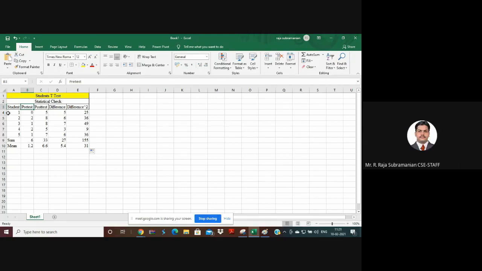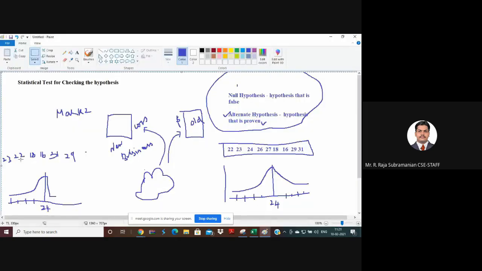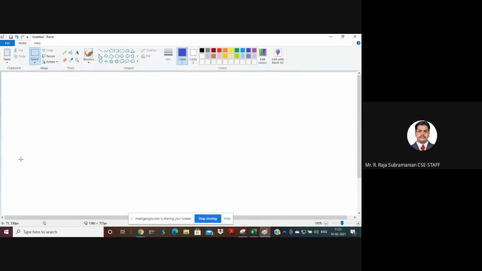Now we apply the formula for the t-test. Now we are going for the two-tailed t-test. The formula is, and I need to write the formula in the Paint window. The formula is nothing but I need to calculate the t value, that is t is equal to